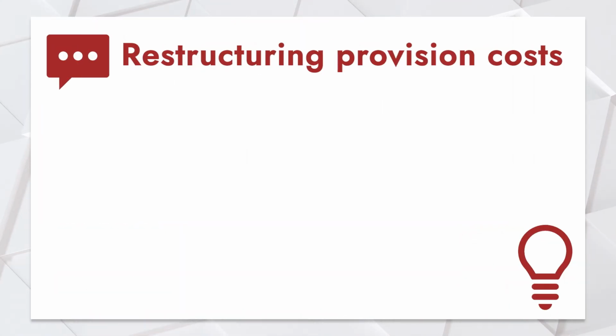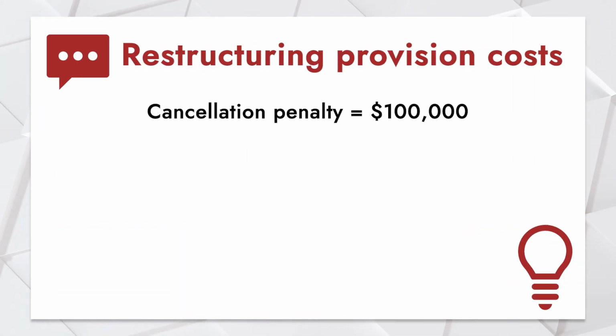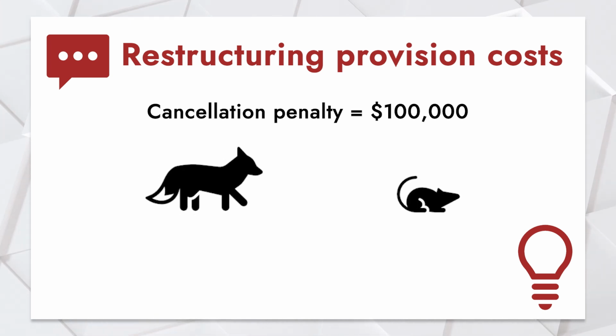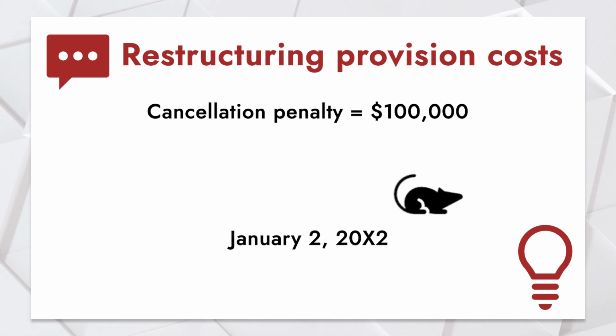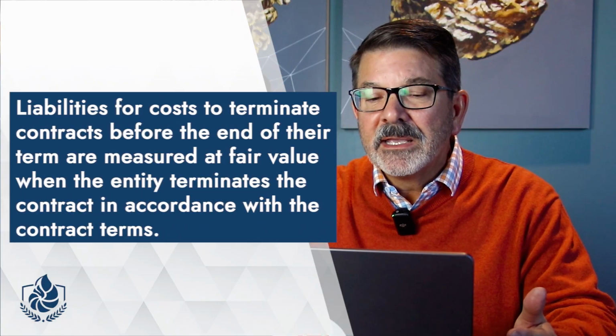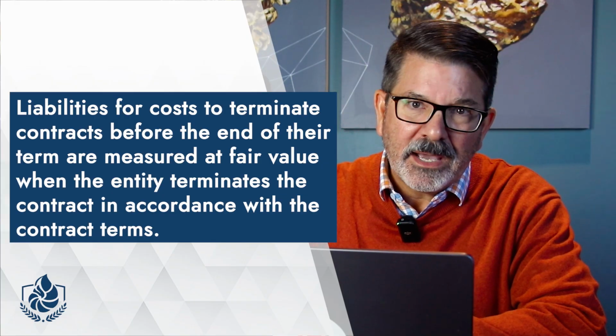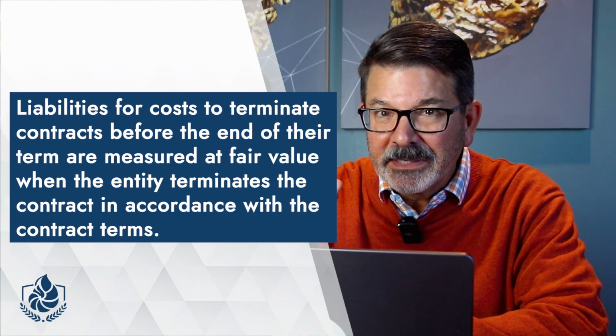The first one, the contract cancellation penalty. It was $100,000, which relates to a contract with Mouse, who provided employees with daily catered meals. Fox intends to formally notify Mouse on January 2nd, 20X2 that the contract will be terminated. So how much can Fox accrue related to this? The answer is none. None of that contract cancellation penalty. Why? Because they haven't canceled the contract yet. Once they cancel the contract, which we say is on January 2nd, then and only then can they recognize a liability for that. So no liability for Fox at December 31st, 20X1.